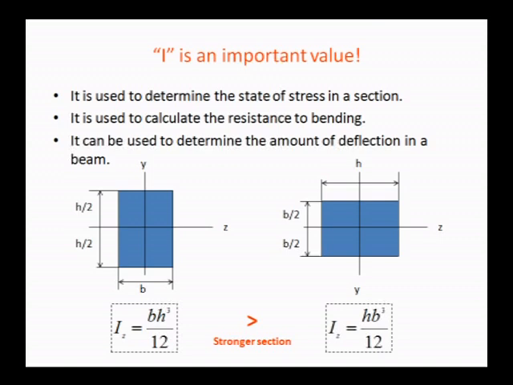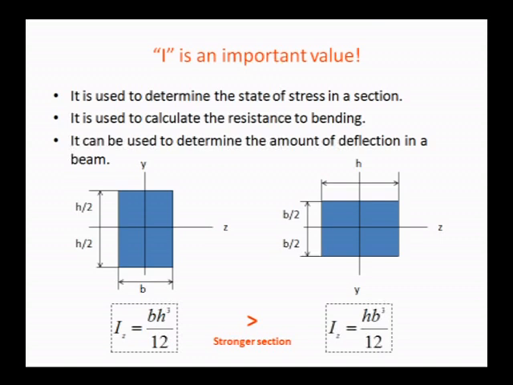You can observe in your classrooms how beams are placed, and why beams are placed like that only. In any case, we can see that beam depth will be more and width will be less. It's because of the moment of inertia.